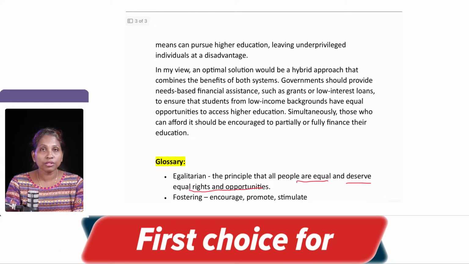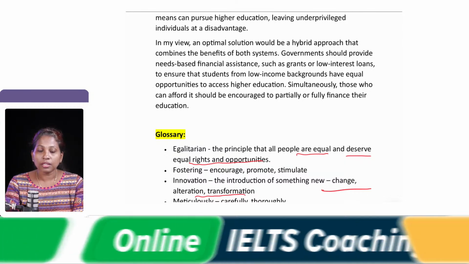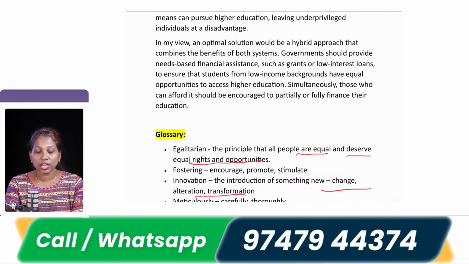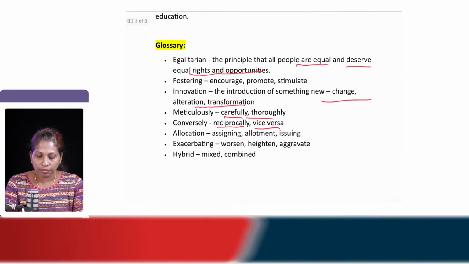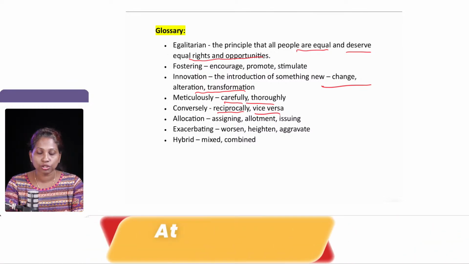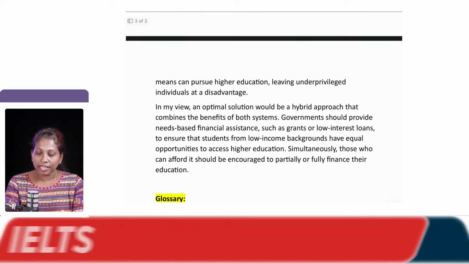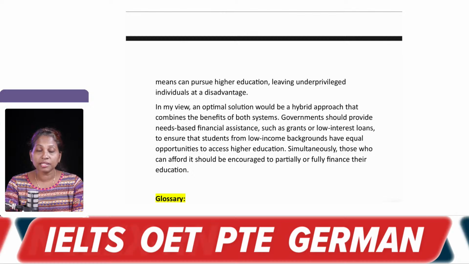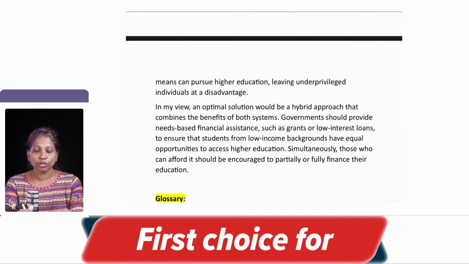In my view, an optimal solution would be a hybrid approach, right. A valuable solution is that we go for a hybrid approach. Hybrid approach, we have taken down that word in the glossary that you can see here. A hybrid approach is wherein you go for a mixed or a combined method. You take a combination of both, like we say hybrid cultivation, right. So that means a hybrid approach that combines the benefits of both the systems. Both have got advantages and disadvantages, but we will take the advantages of both.